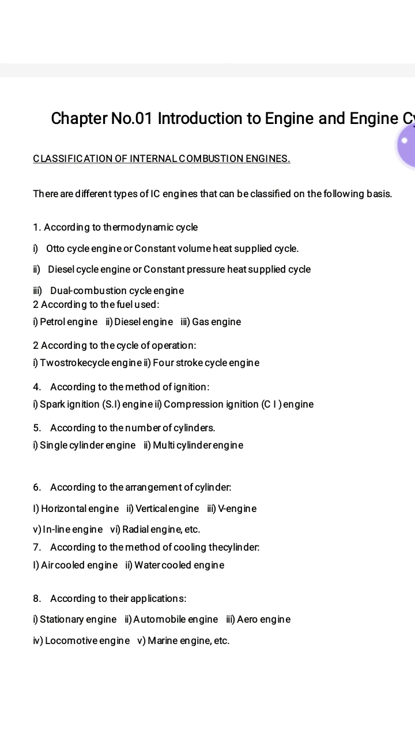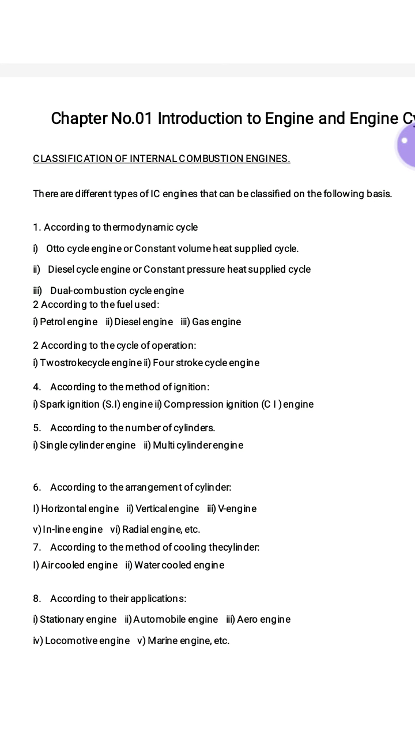Next parameter for the classification is according to the arrangement of cylinders. Depending upon this, engines are classified on the following parameters: horizontal engine, vertical engine, V engine, inline engine, and radial engine.